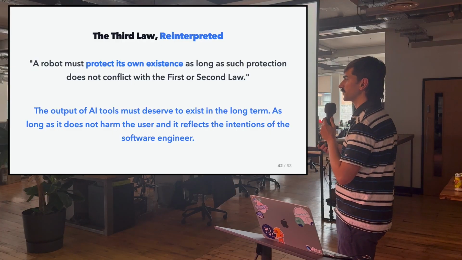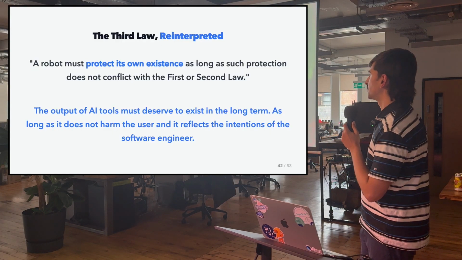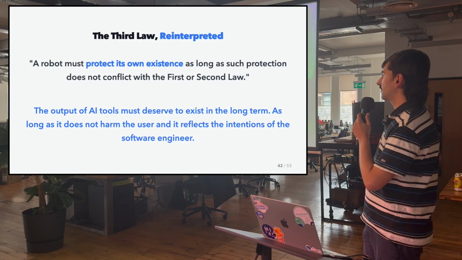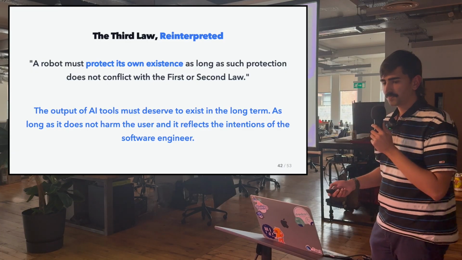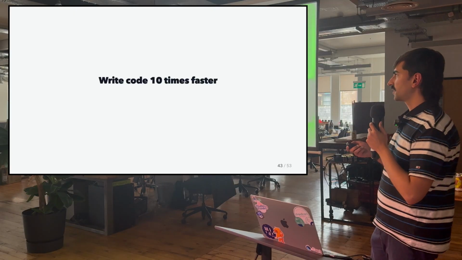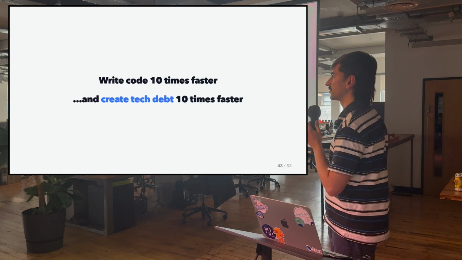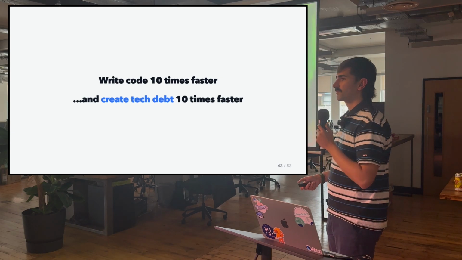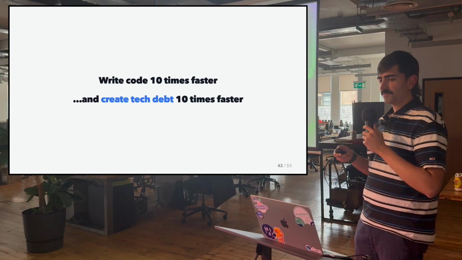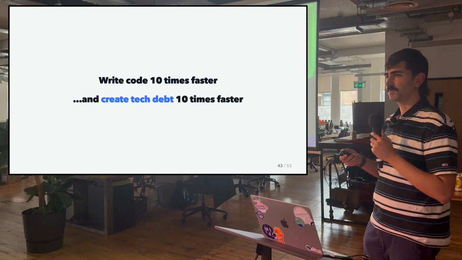This is a principle that we had before AI tools, and it's something that we seem to have lost recently, because it's very easy to generate a bunch of code with AI. So yeah, with AI, you're able to write code 10 times faster, but you're also able to create tech debt 10 times faster. And tech debt is something that you introduce in the code that will prevent you from scaling the app at the speed required by the business.